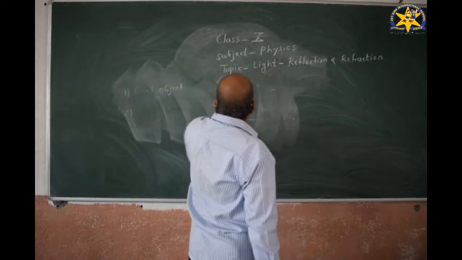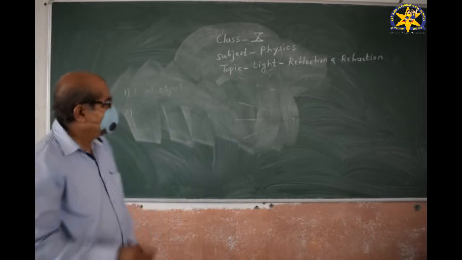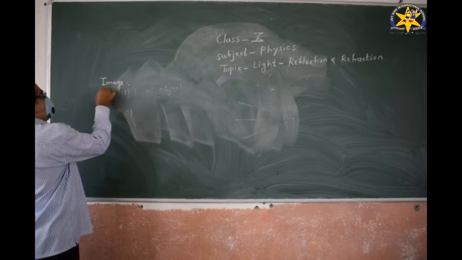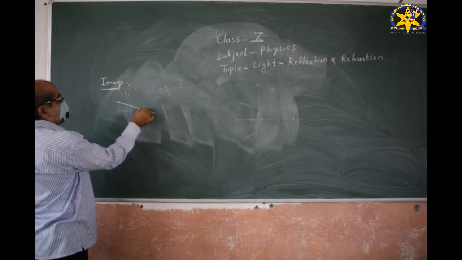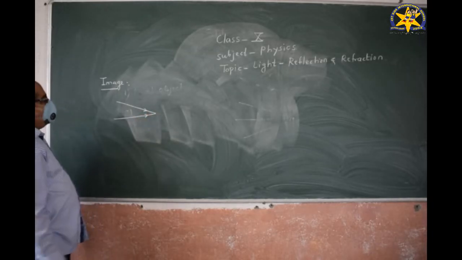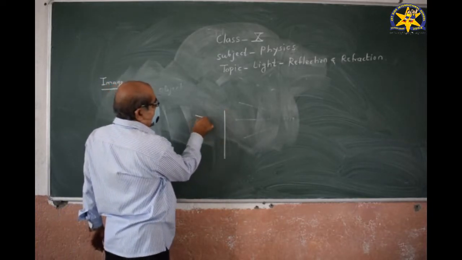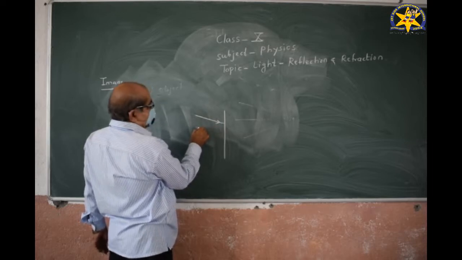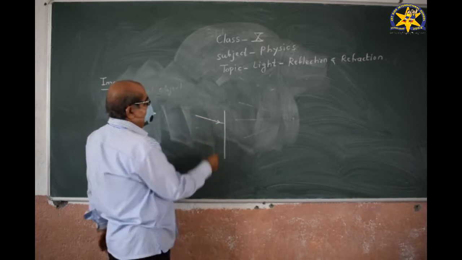An image is defined as the point of convergence, or the point from which the light rays appear to diverge after reflection.